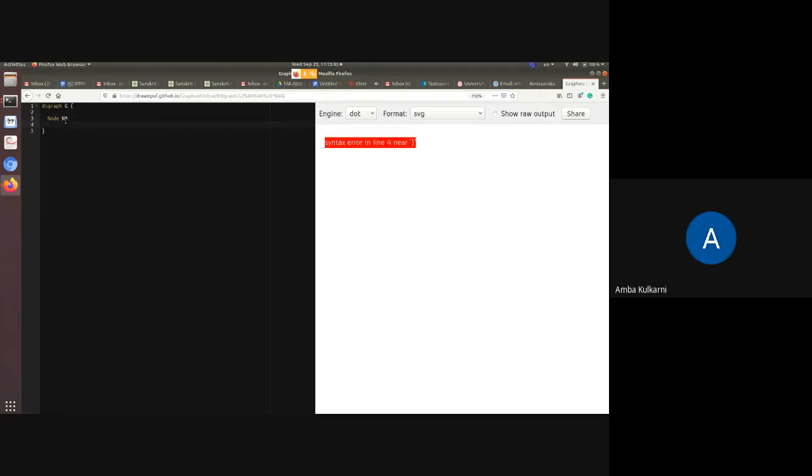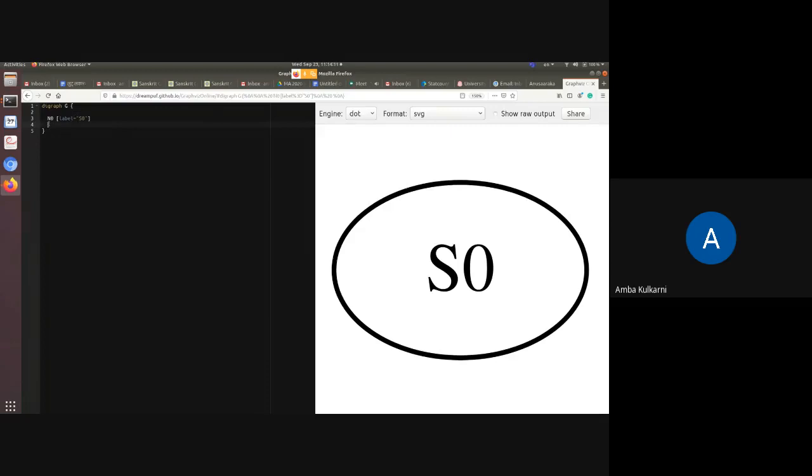Label equal to S0. This is how we had written, right? Then why is it showing error? Node n0, did we say, or is it like this? Yeah, node is not there. Okay. Oh, N0. Okay.